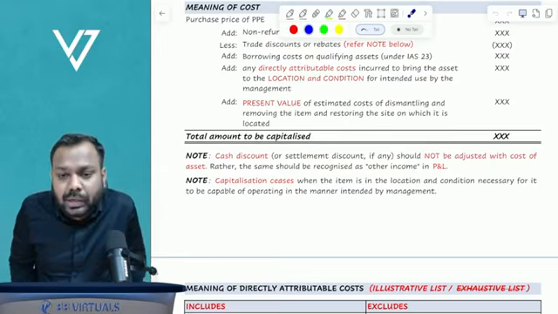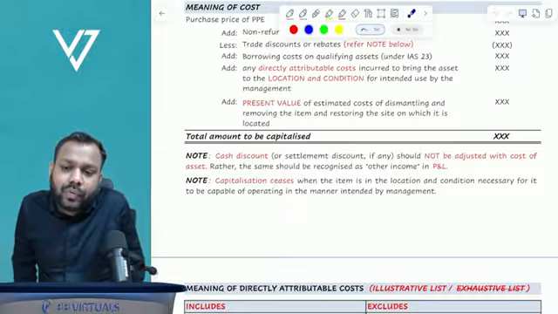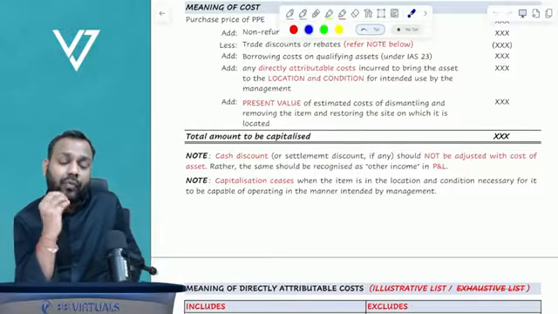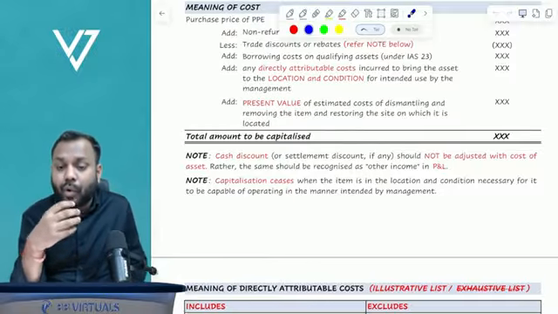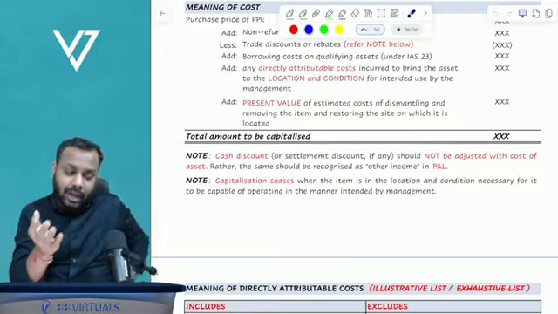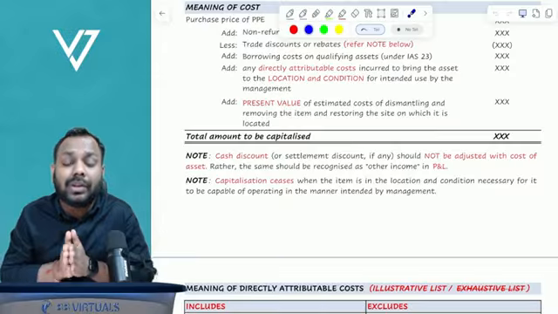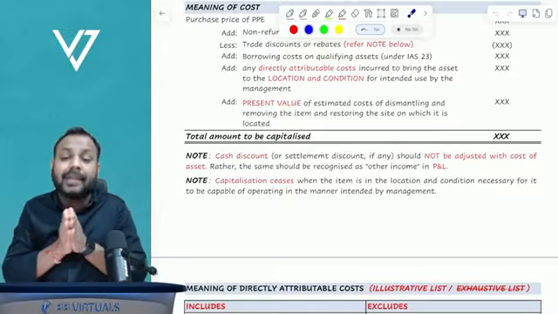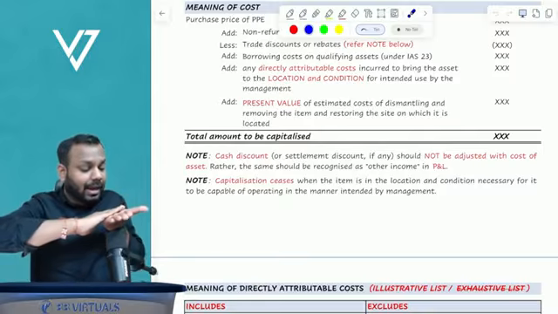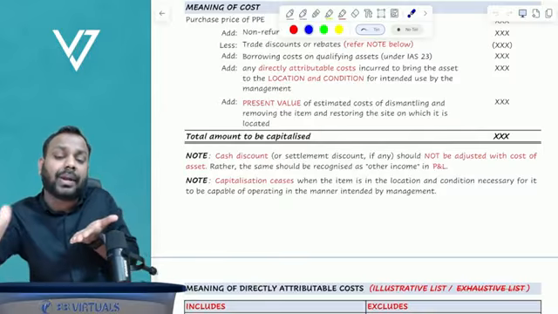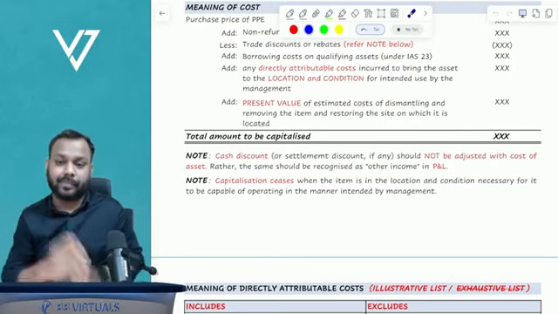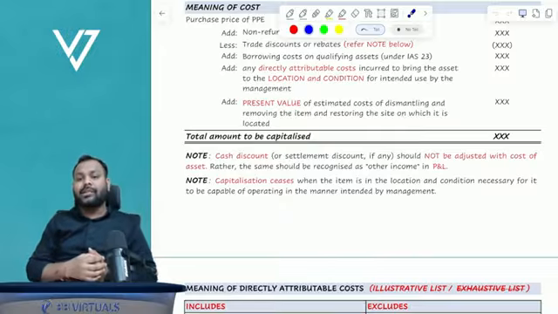Now Chirag is asking, sir, what about maintenance cost to keep it in use for 3 years or more? If you have incurred any maintenance cost which will hold good for the next 3 years, then ideally we recognize this type of maintenance cost as a prepaid expense and expense it off to P&L over the next 3 years.